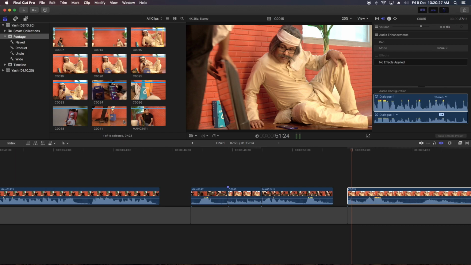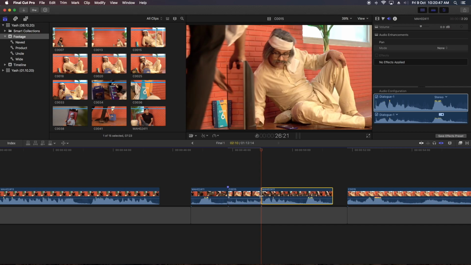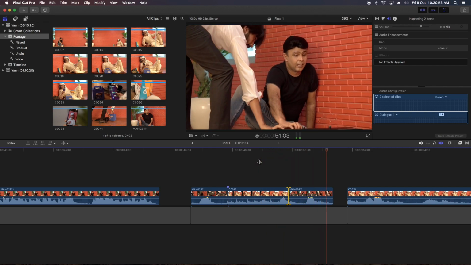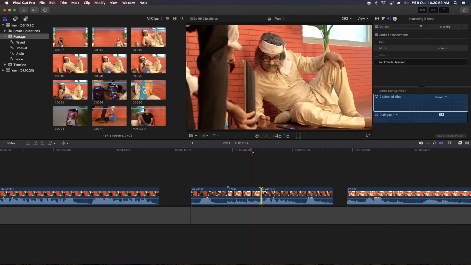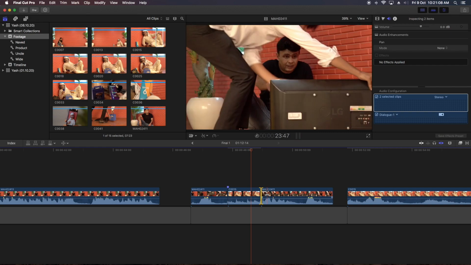Now before, you were having this kind of problem. To rectify that, you have to listen to each and every part and then cut. Now you will not find this problem. If at any time I want to move this in or this out, what I have to do is trim. I'll click and do a trim. Sometimes it matches. If it's a two-cam, definitely it will match at any place wherever you move. But if it's a single cam, then maybe at some point it will not. It is a normal case.